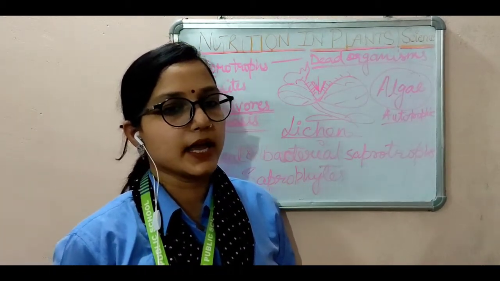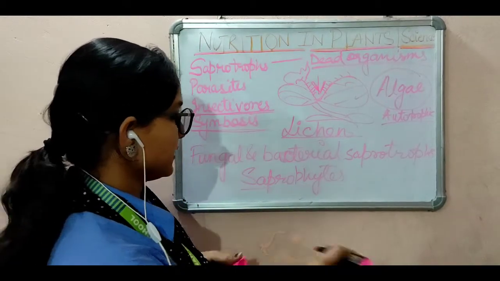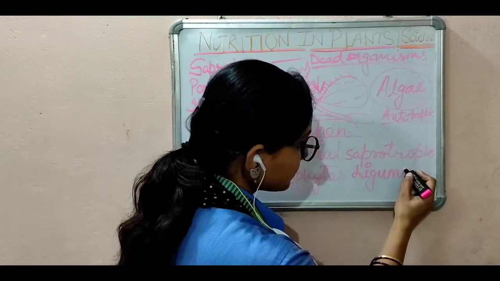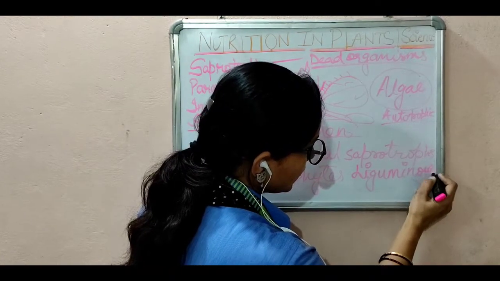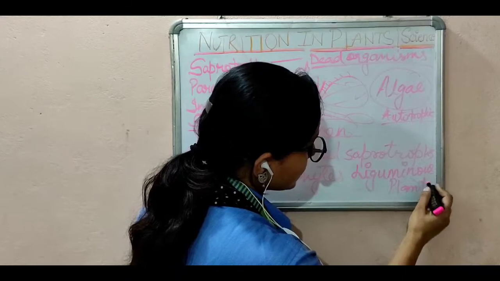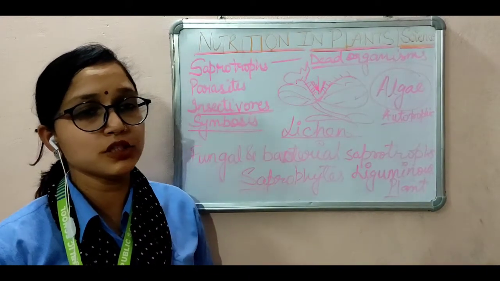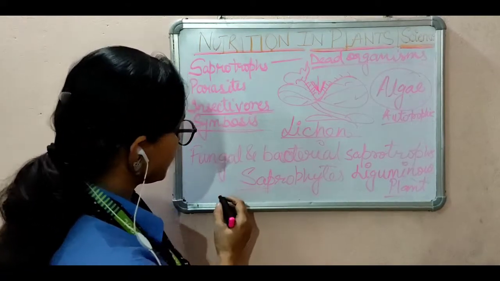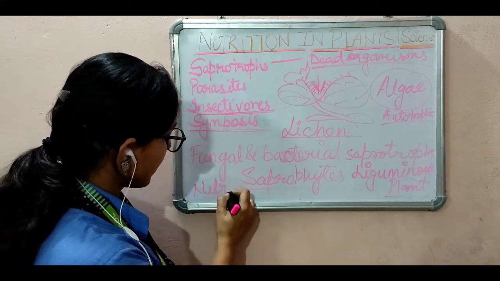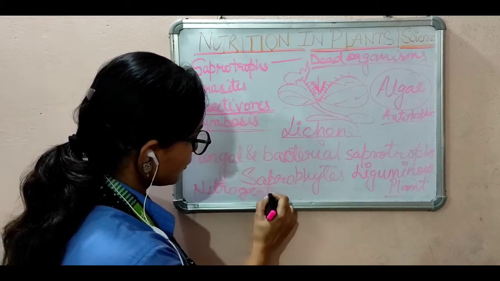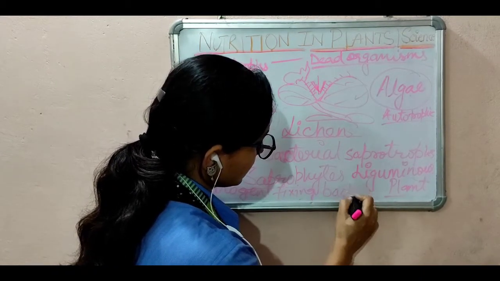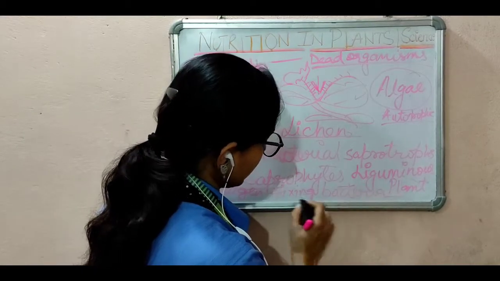Another example is leguminous plants. Leguminous plants and nitrogen fixing bacteria, N-I-T-R-O-G-E-N, nitrogen fixing bacteria.